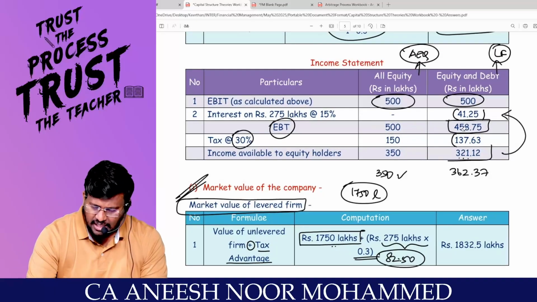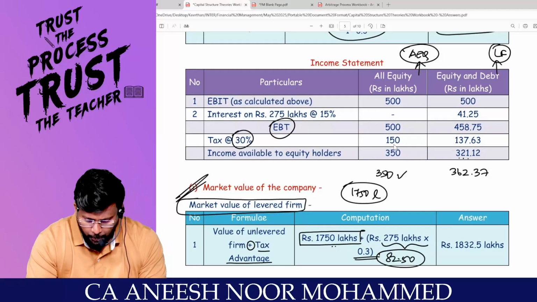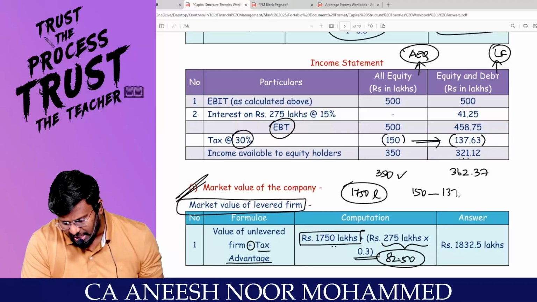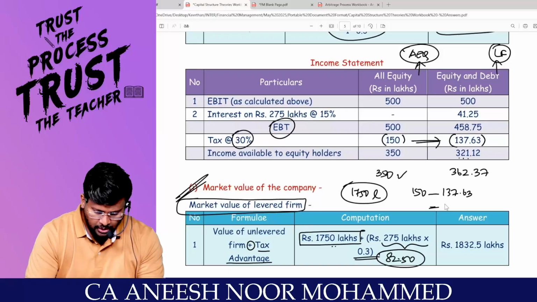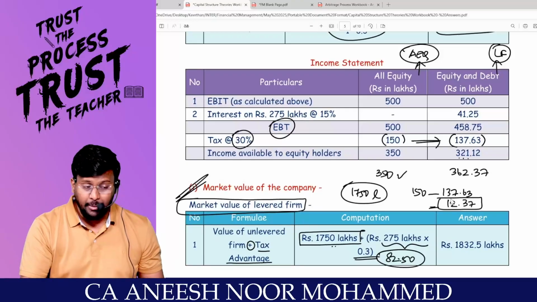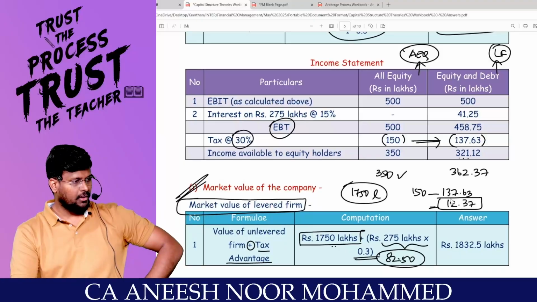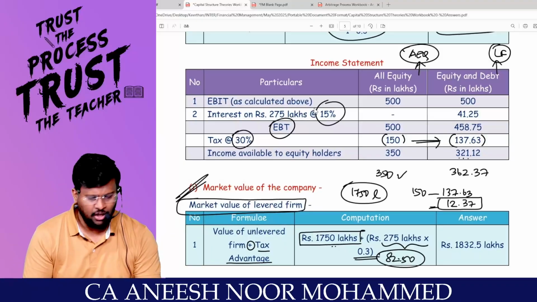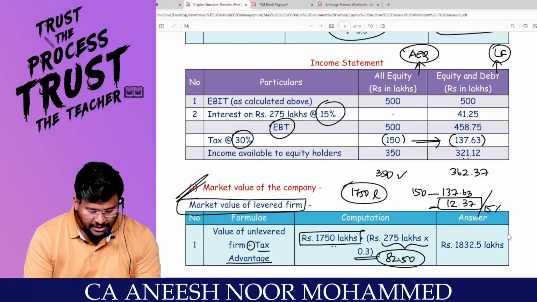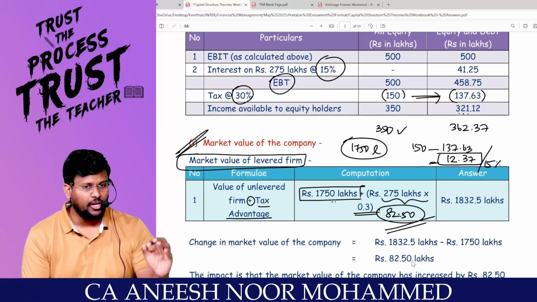When you are an unlevered firm, you paid a tax of 150 lakhs, but now you are paying only a tax of 137.63. So 150 minus 137.63 comes to 12.37 lakhs, which is the extra money available with the levered firm because of injecting debt into the capital structure. The debt percentage is 15%. So 12.37 divided by 15 comes to 82.50 lakhs. That's the extra 82.50 lakhs. Are you able to tally?